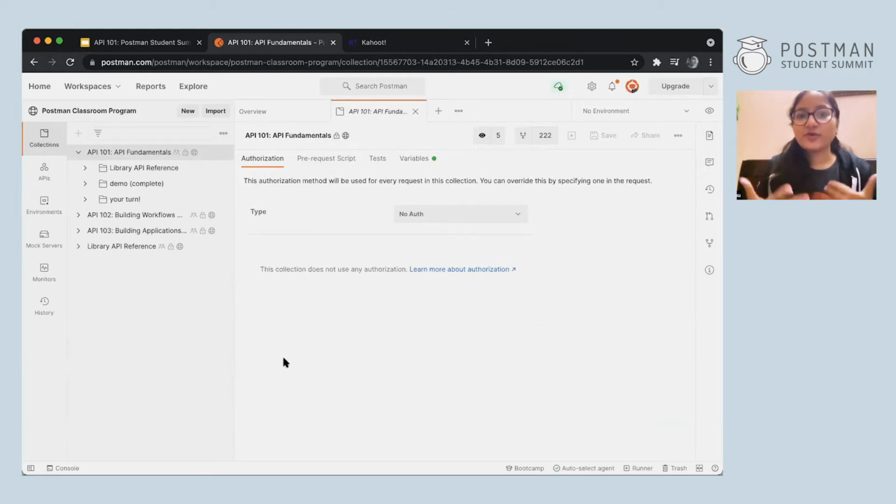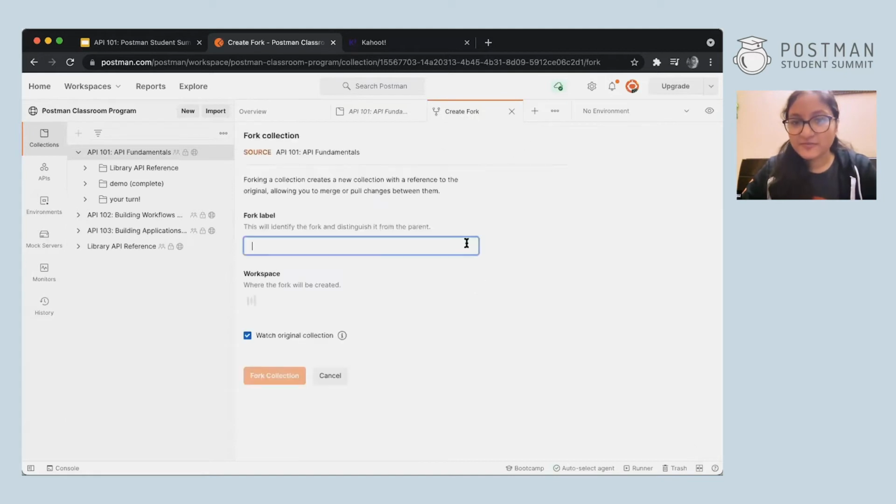So if we want to practice something on our own, make some requests and everything, we might spoil this, right? Which is why we can create a copy of this entire folder or collection in our workspace so that whatever changes we make are in our workspace only. They're not reflected over here and nothing gets spoiled. So for that, we have a fork button over here. It kind of looks like a fork as well. So what I want you all to do is click on this fork button.